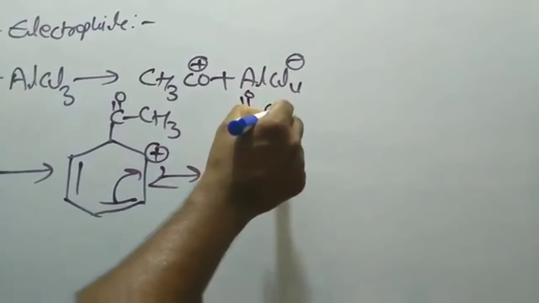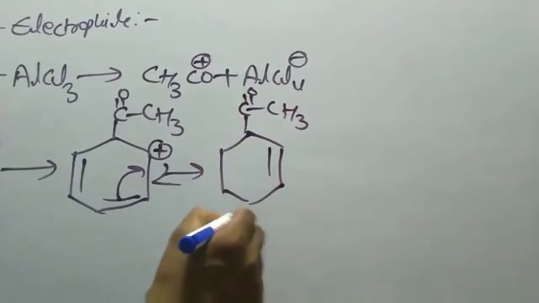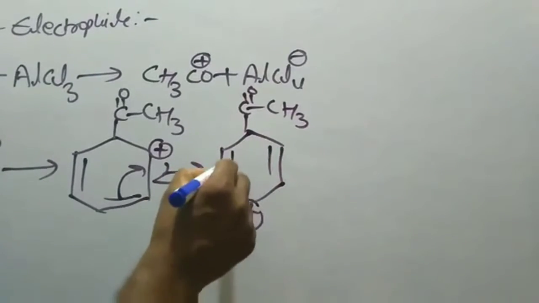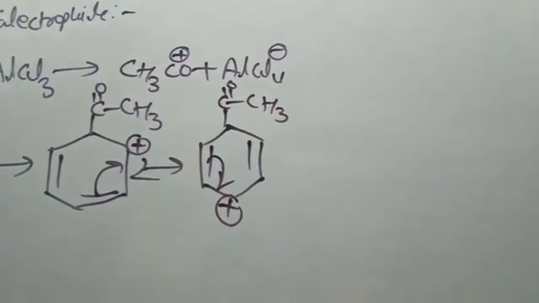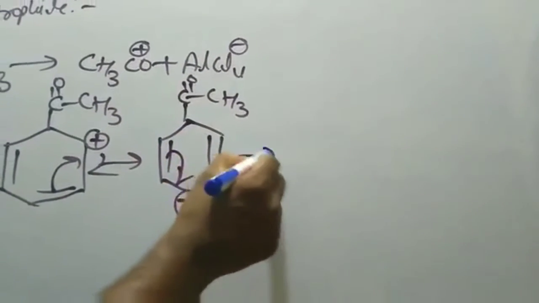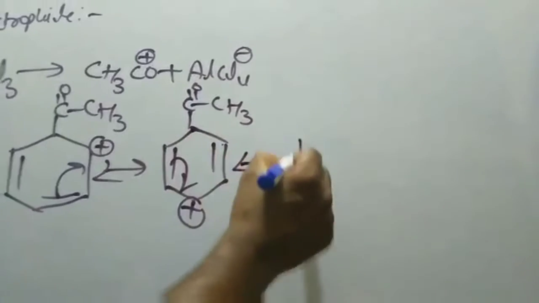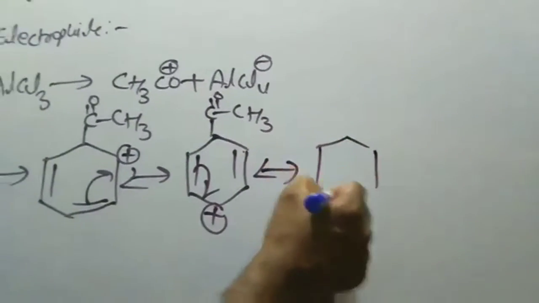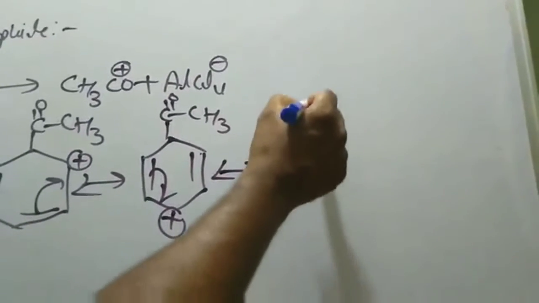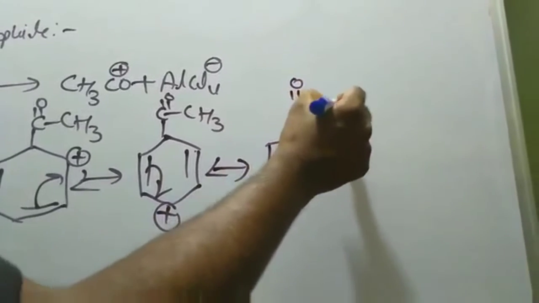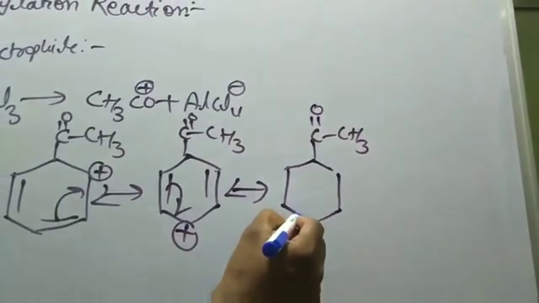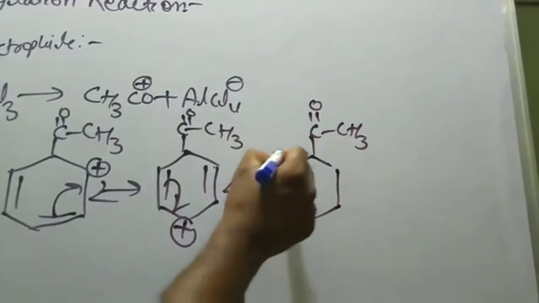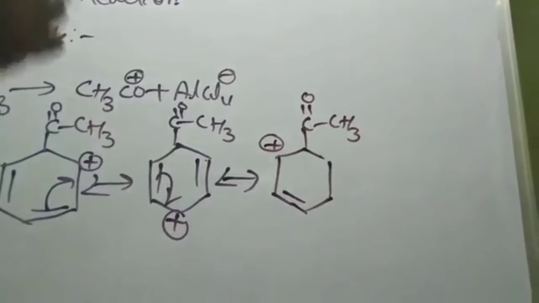This intermediate is stabilized by resonance, and in total we have three resonance structures. The combination of these three resonance structures gives the resonance hybrid. By removal of proton, this resonance hybrid gives the final product.